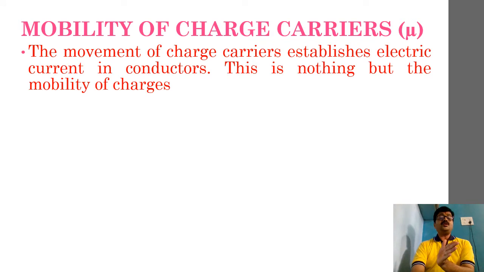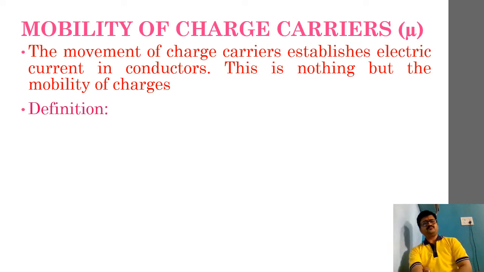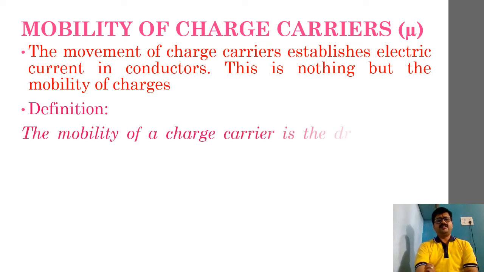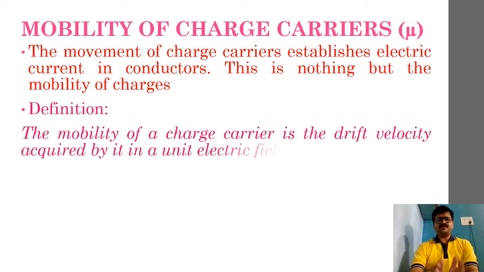Electrons will be moving inside a conductor whenever there is an applied electric field. So, with this common sense, we can comfortably define mobility: the mobility of a charge carrier is the drift velocity acquired by it in a unit electric field.